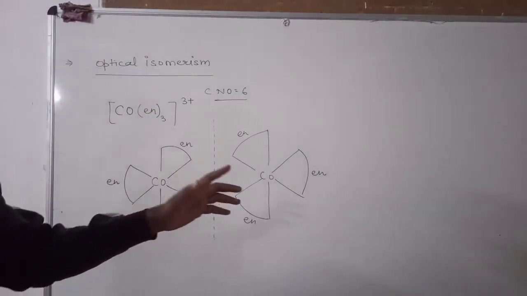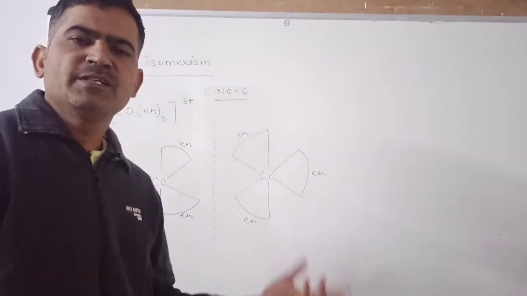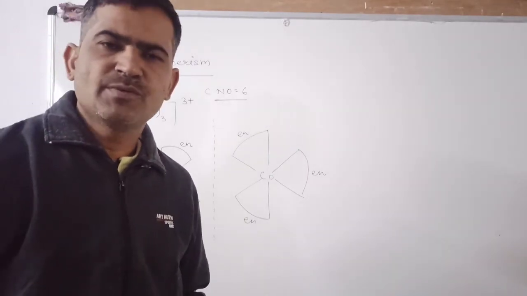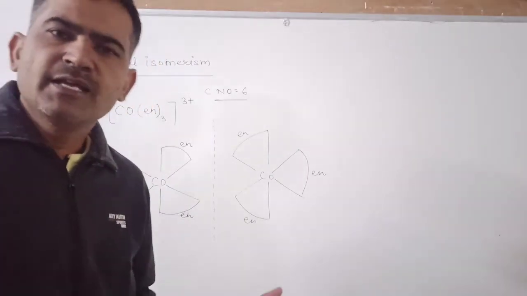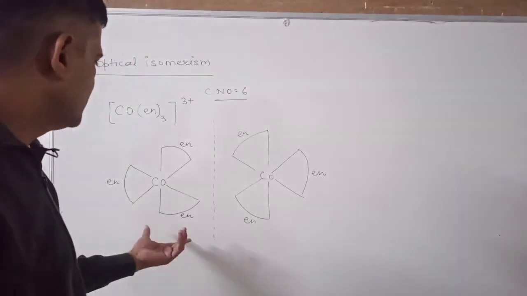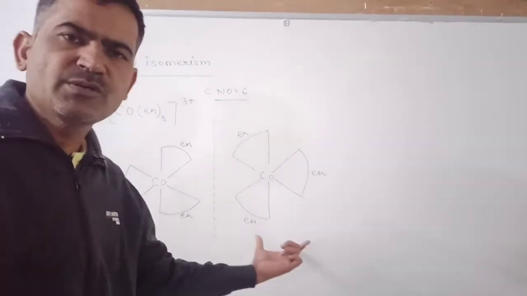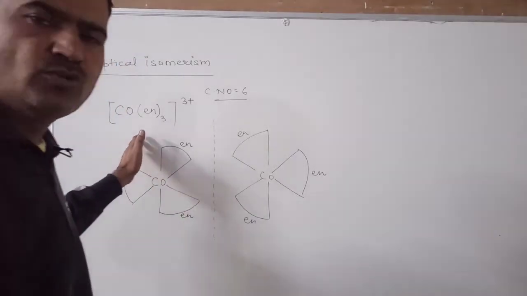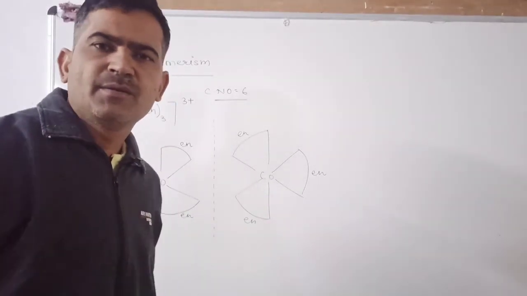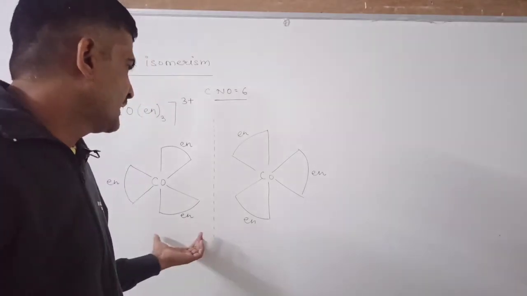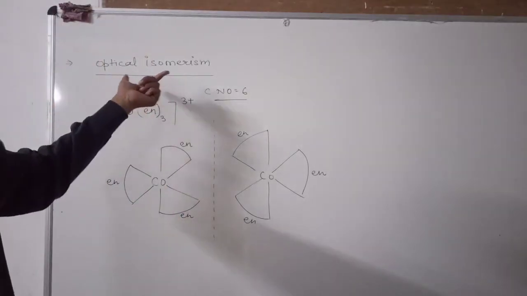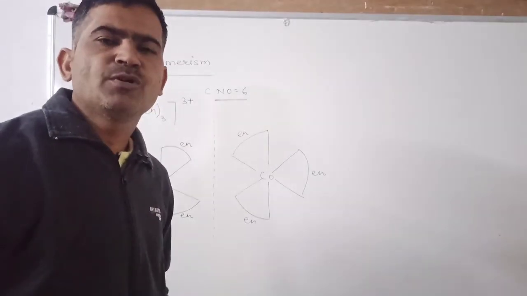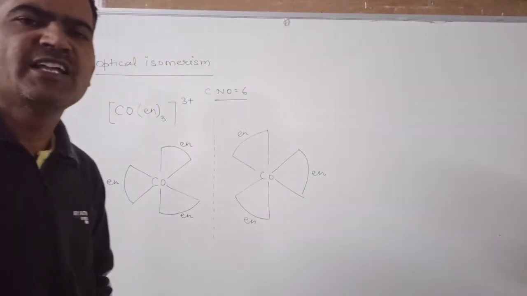If it covers it completely, it means this is superimposable and it is not a pair of enantiomers and it is an optically inactive compound. If this is a non-superimposable mirror image, look at this example, this is the non-superimposable mirror image, and so it acts as an optical isomer. A set of images which are non-superimposable, these are known as the enantiomers.